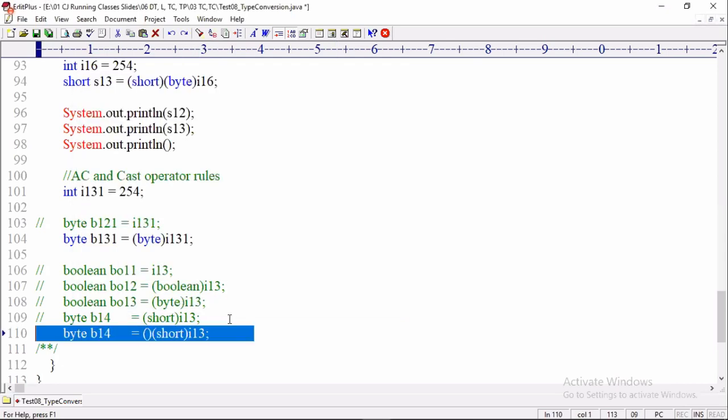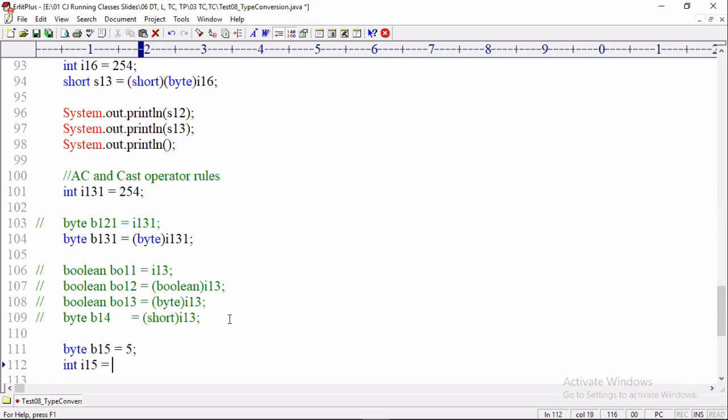Then now the question, can I use a cast operator for converting lesser range value to higher range type? Can I write the statement like this? I'm writing byte b15 equal to, let's say, 5, int i15 equal to, I'm writing cast operator of byte b15.